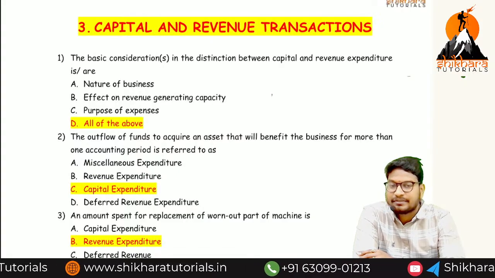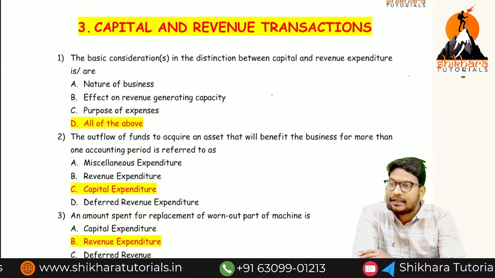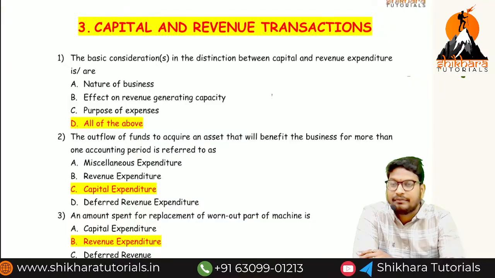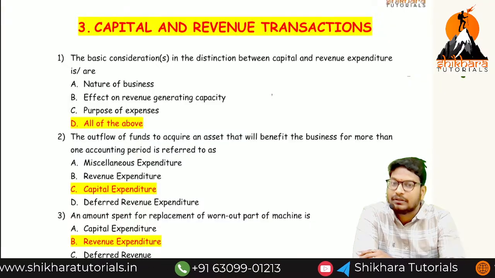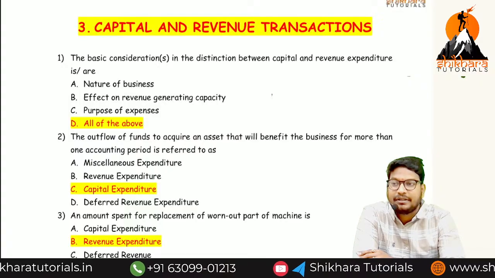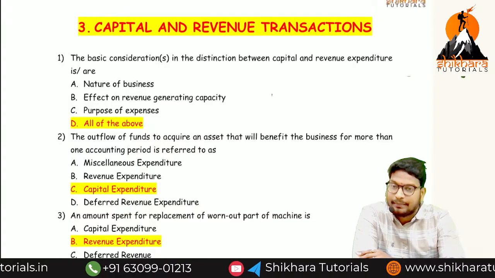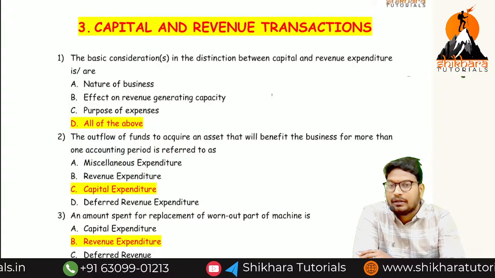Now, revenue expenditure is nothing but normal expenditure. We have to show it in the P&L account debit side. When coming to the revenue receipt, we have to show it in the P&L account credit side or trading account. When coming to the capital expenditure, we need to disclose it on the asset side of the balance sheet. Capital receipt, liability side of the balance sheet.